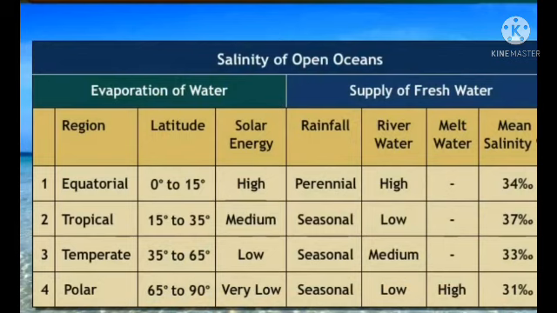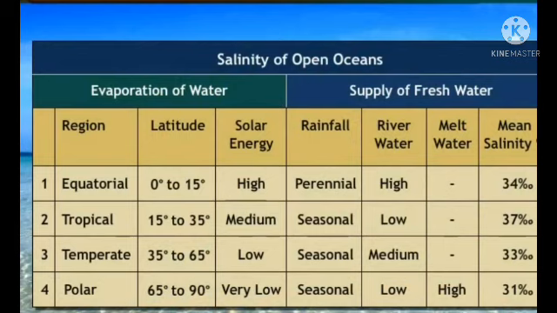The salinity of open ocean. Equatorial, we will see salinity. How much percentage will we see in the salinity? 34%. And tropical, 37% salinity. And then temperate, 33%. And polar, 31% salinity. Okay students, this is very important.